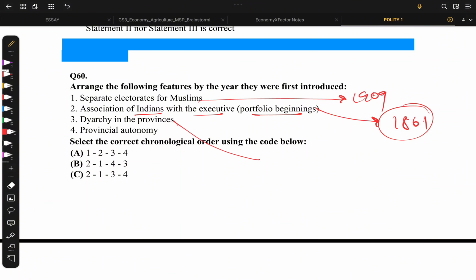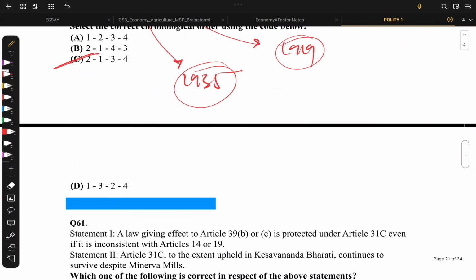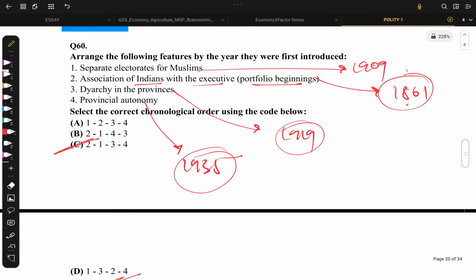Diarchy in the provinces, it was the 1919 Act. Provincial autonomy was 1935. So it's 2, 1, 3, 4. Yes, that's right. Okay, that's all for today.